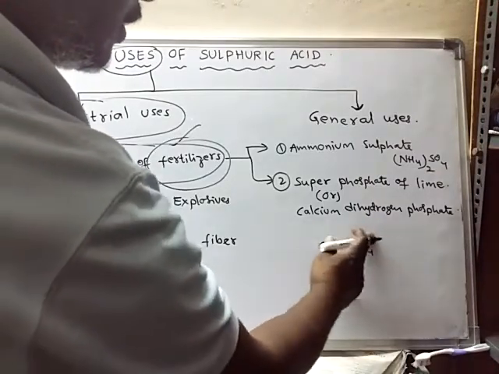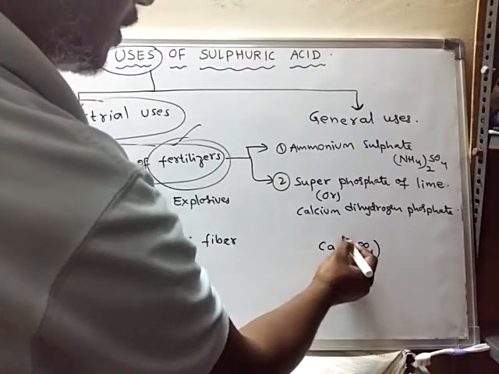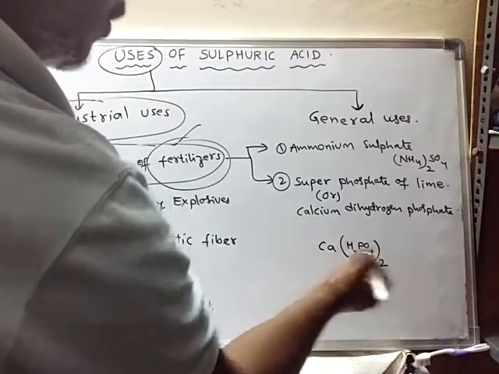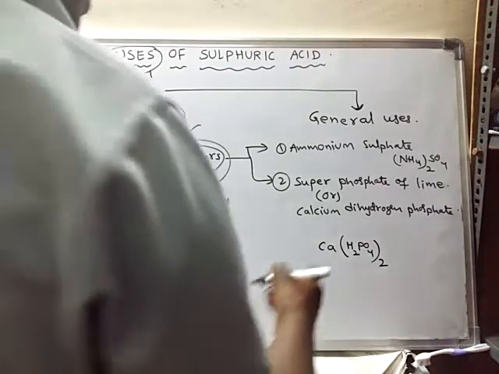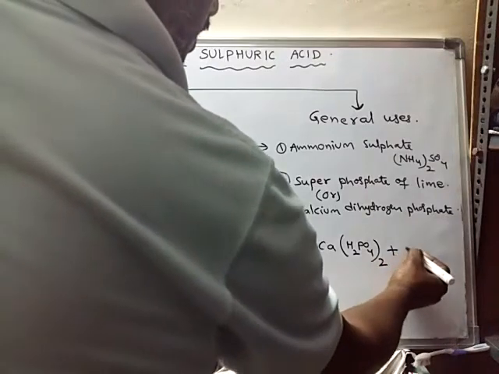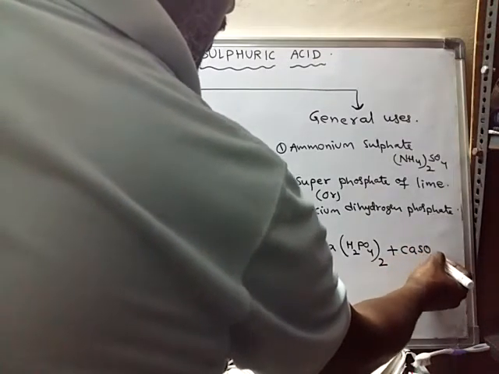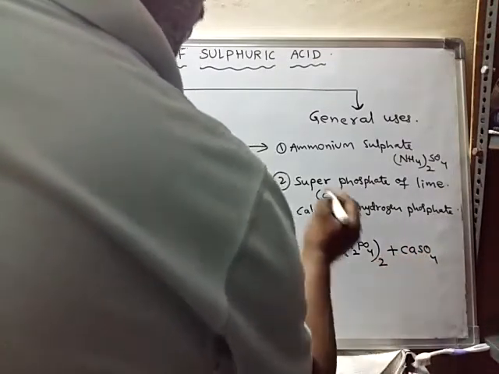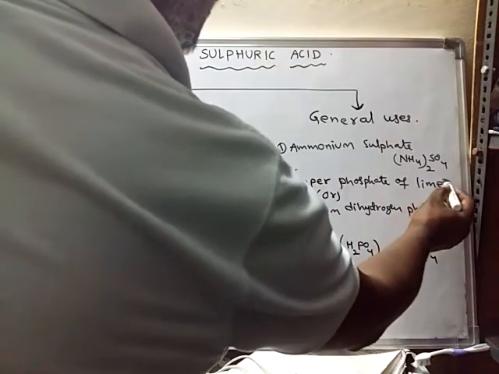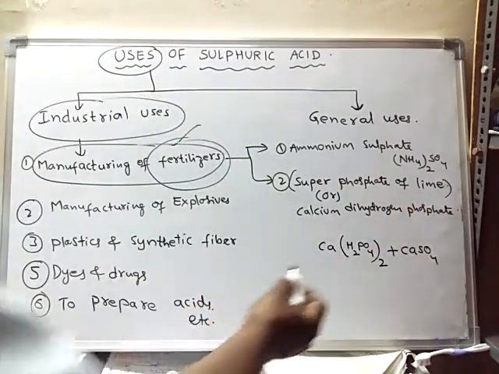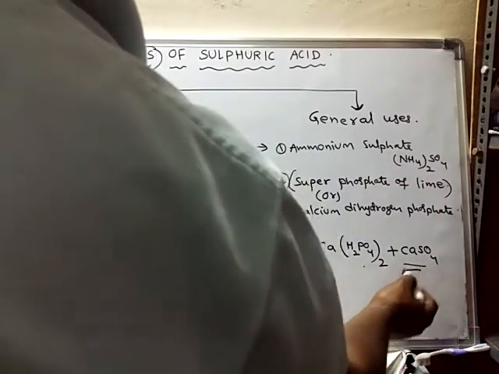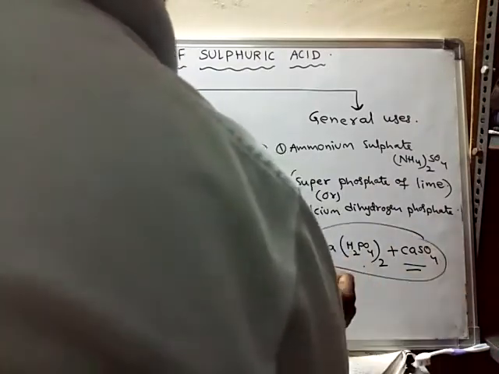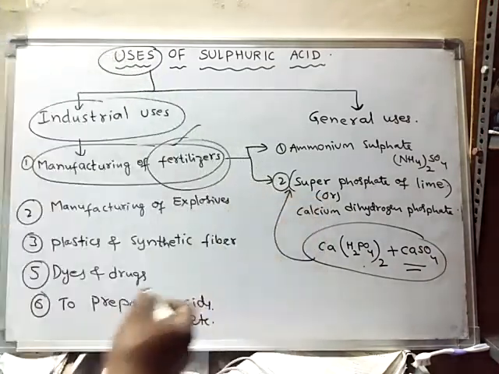So finally, calcium dihydrogen phosphate's formula will be like this, Ca(H2PO4)2. And it is also mixed with calcium sulfate. The mixture of calcium dihydrogen phosphate along with calcium sulfate is called superphosphate of lime.